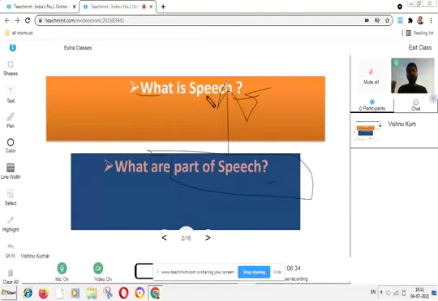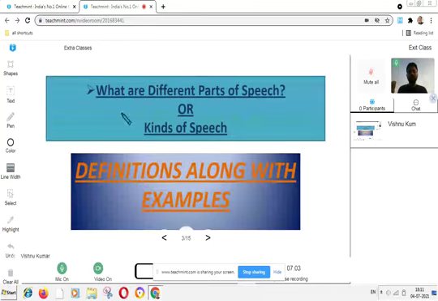Or we can say our speech is generated with the combination of parts of speech. Are you getting my point? So these are interconnected with each other. The parts of speech combination is called a speech, and speech is a parts of speech. Moving to the next slide.